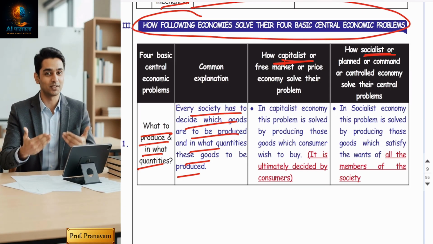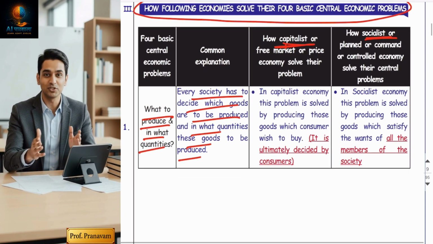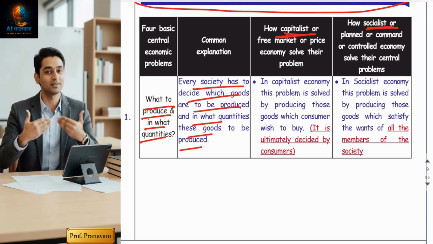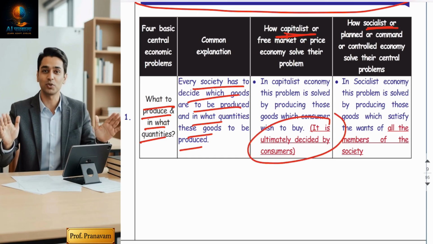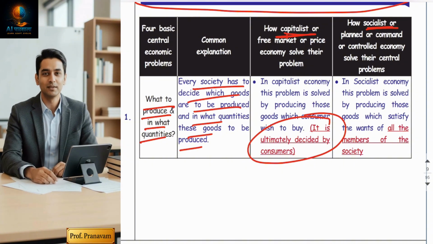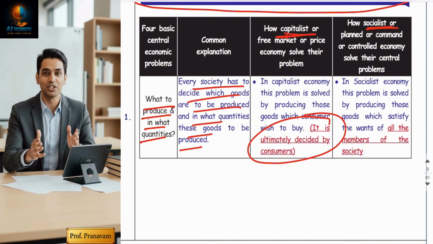So let's understand. First, what to produce? A capitalist economy always decides based on what the market demands. It will produce only those goods which are more demanded by the consumer, because consumer sovereignty will be there.